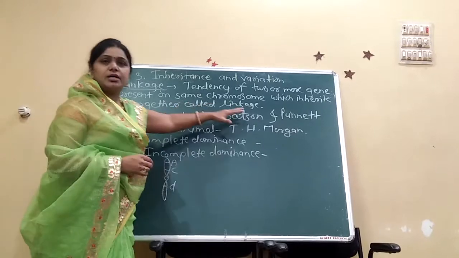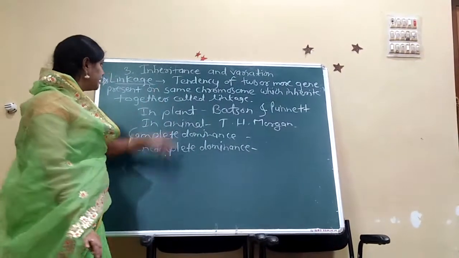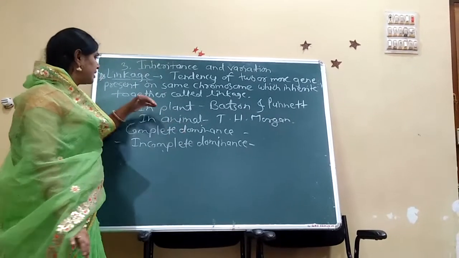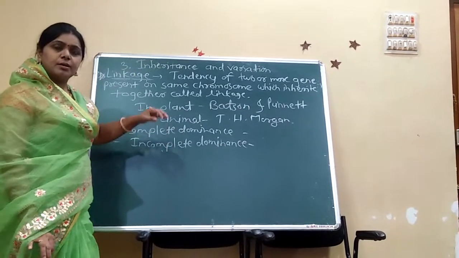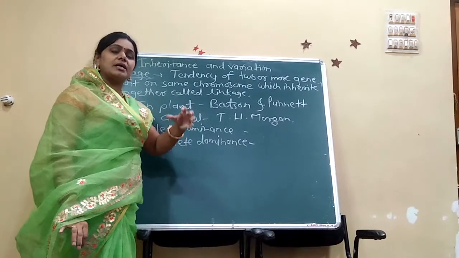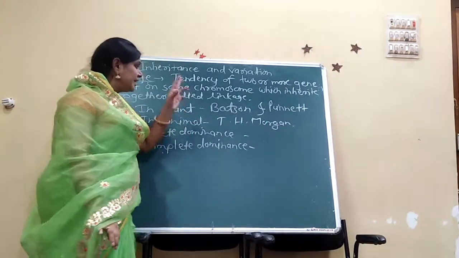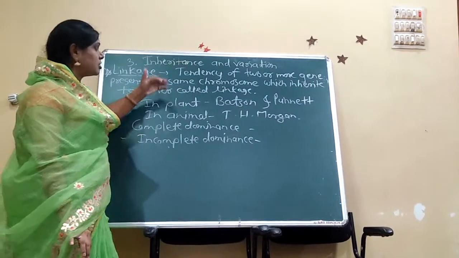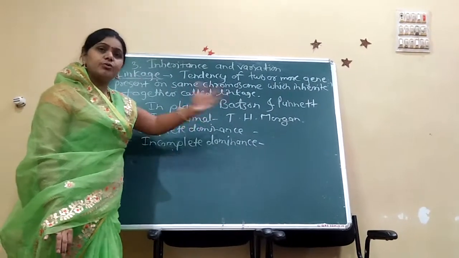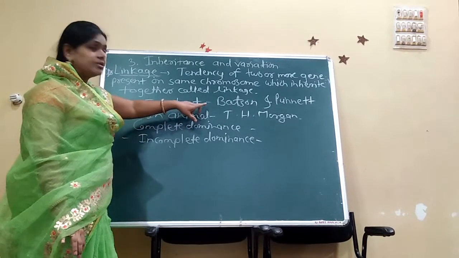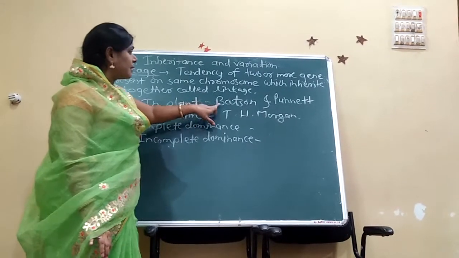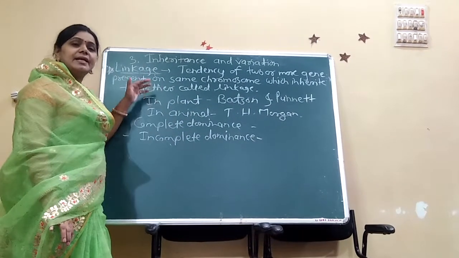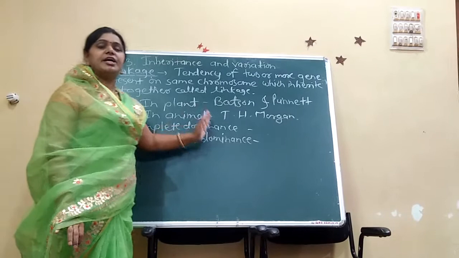together, is called linkage. And who discovered linkage in plants? Linkage, the tendency of two or more genes to inherit together, was discovered in plants by Watson and Punnett, and in animals linkage was discovered by T.H. Morgan.